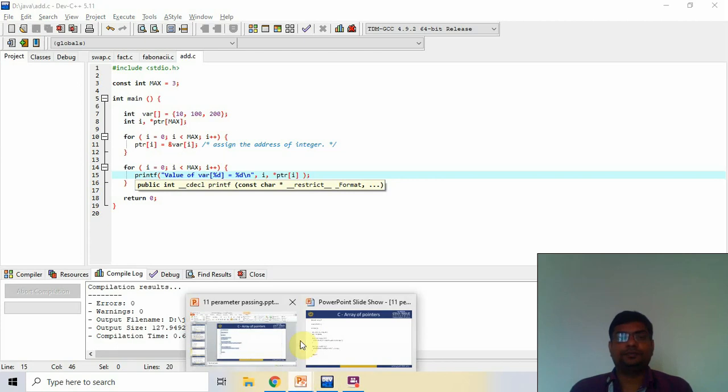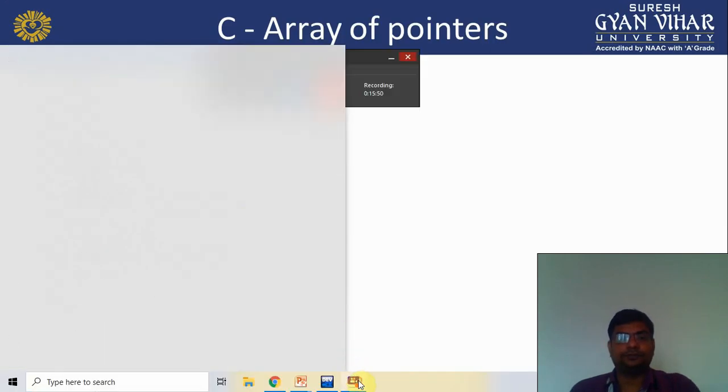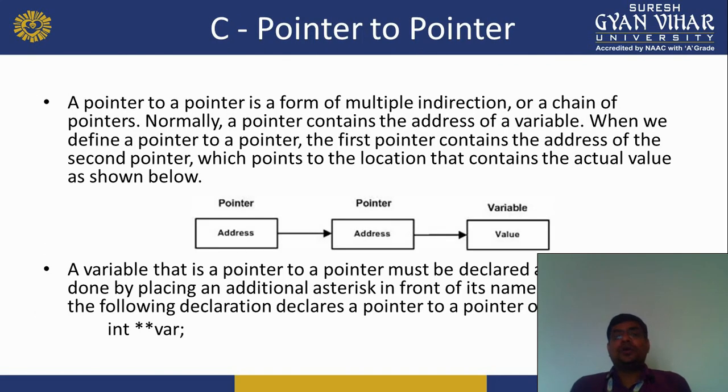Now we move on to pointer to pointer. It is the next topic of pointers. It is called pointer to pointer. When we create a variable, then the memory address is stored into the pointer. Now we also create a double pointer, and we store the address of that pointer which stored the first variable's memory address. So that is called the pointer to pointer.